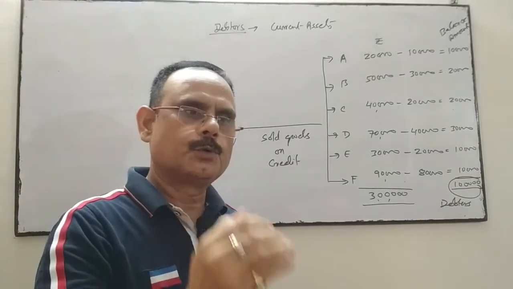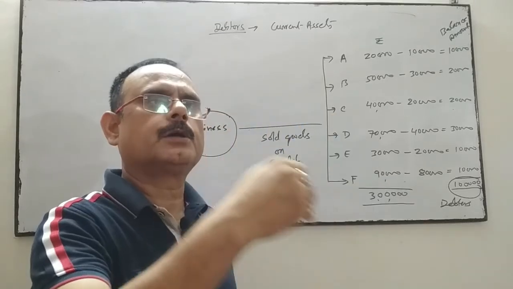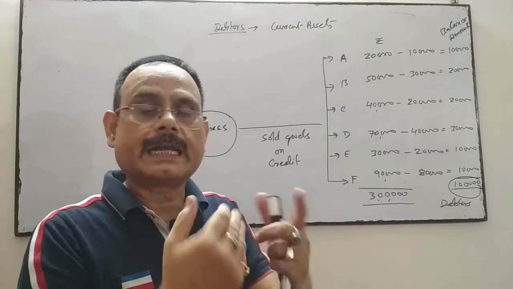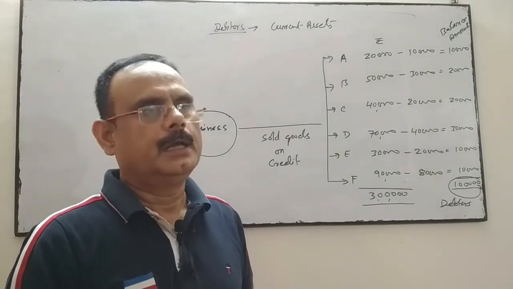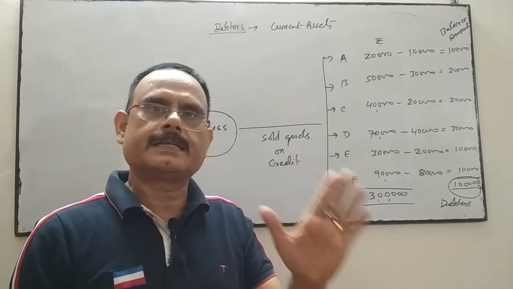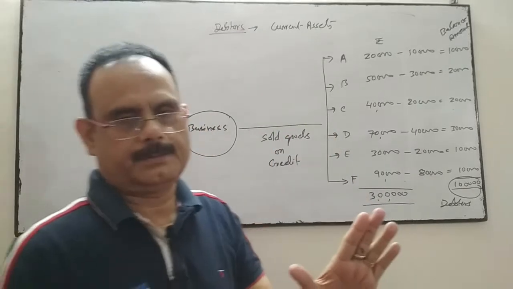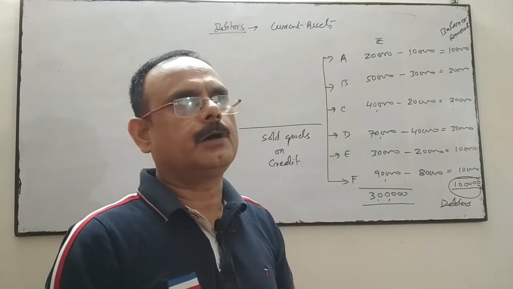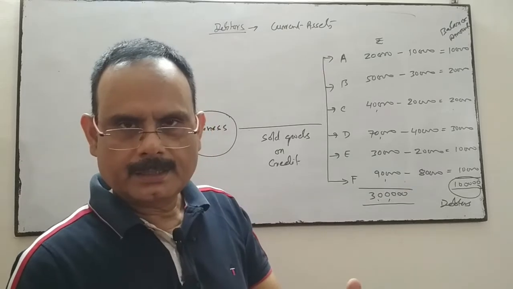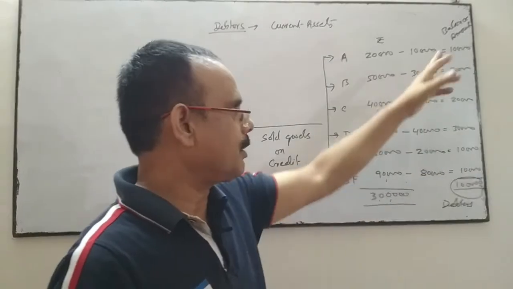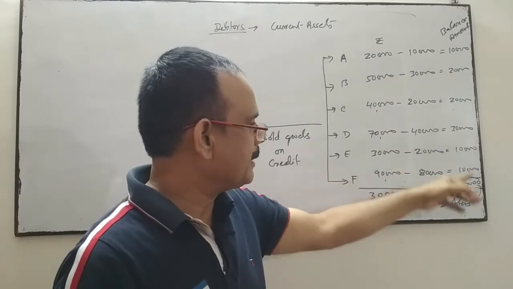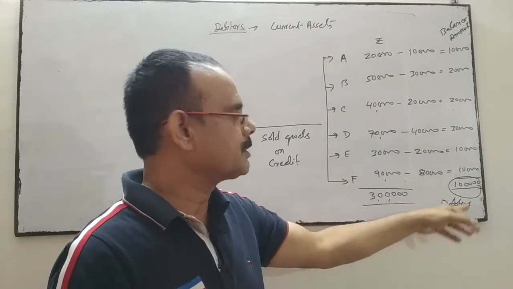When the business sold goods on credit to the person or customer or party or any company, and whatever amount of those credit sales they have not paid till date or till the end of the financial year, we do the total of that amount and use the word debtors.